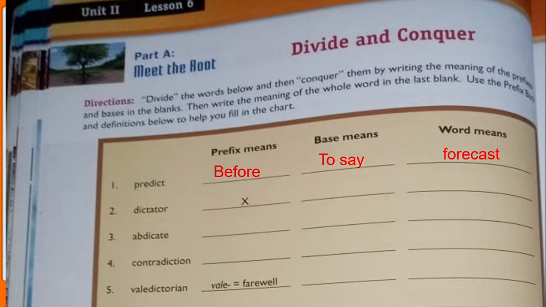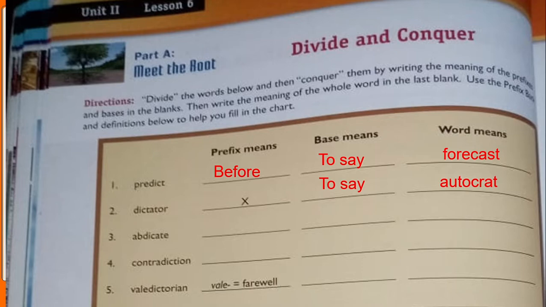Then we have dictator. What you can see, dict is a base word. It doesn't have any prefix, so we go directly to the base meaning. The base means to say, and the word means autocrat, okay? A dictator is a ruler with a lot of power.